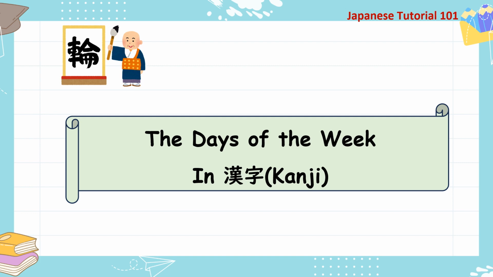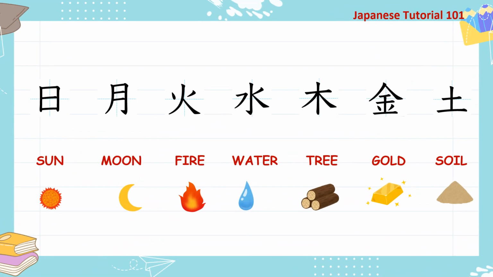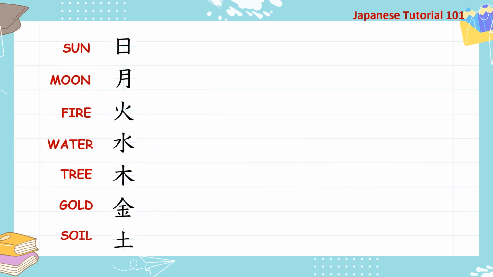Now let's get started. 始めましょう。We are seeing 7 kanji here. Each kanji represents a day of the week as well as the meaning. So let's see how to read them. Now let's read from the top.